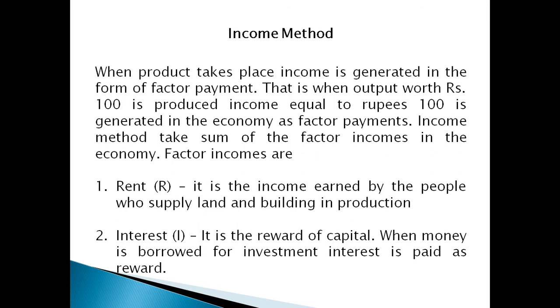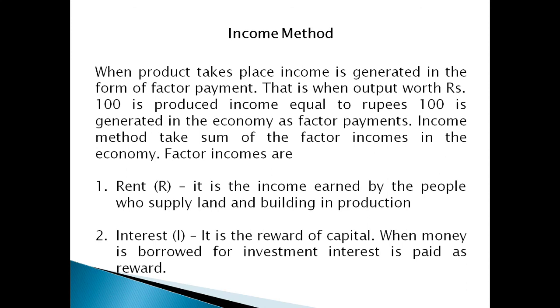The income method takes the sum of the factor incomes in the economy. The factor incomes are, the first one, rent. It is the income earned by the people who supply land and buildings in the production process. Second is interest. It is the reward of capital. When money is borrowed for investment, interest is paid as reward. The third one is wages. It is the reward of those who supply labor power. It is also called compensation of employees.